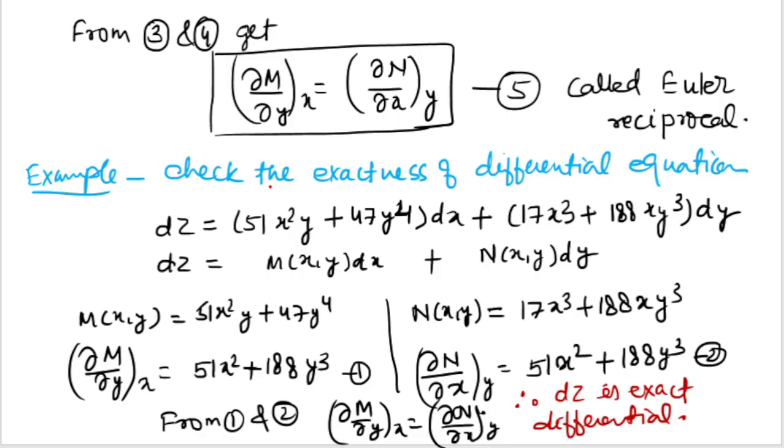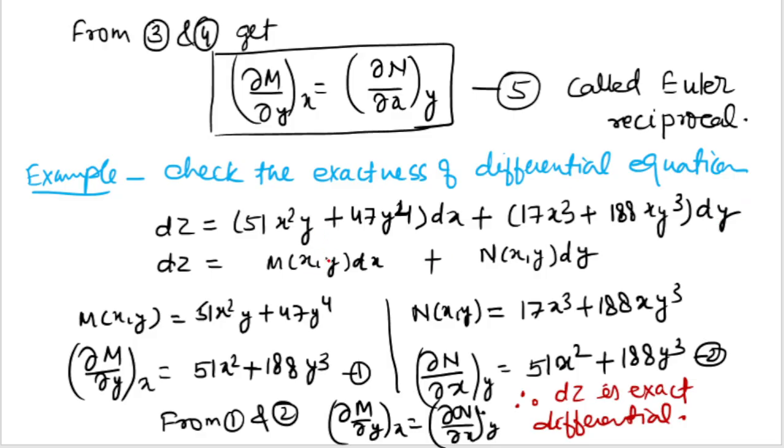Now we understand this Euler equation by taking an example. In this example, we'll check the exactness of this differential equation. The equation given is dz is equal to (51 x square y plus 47 y to the power 4) dx plus another bracket dy.